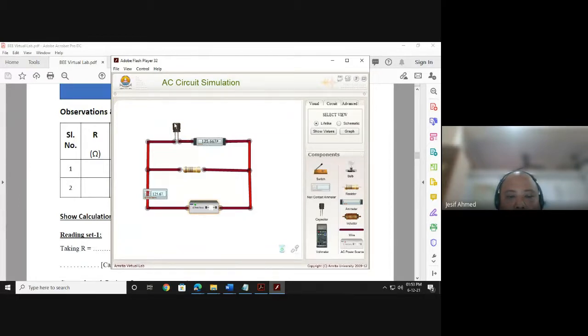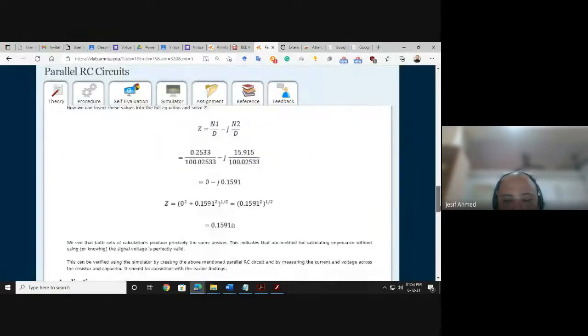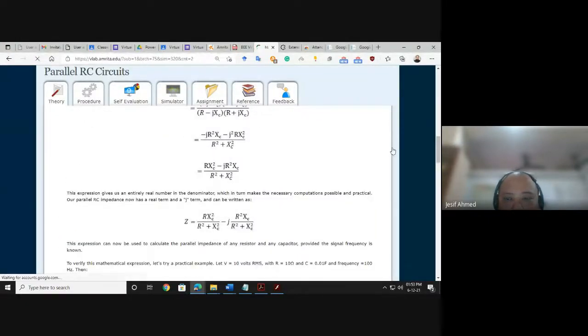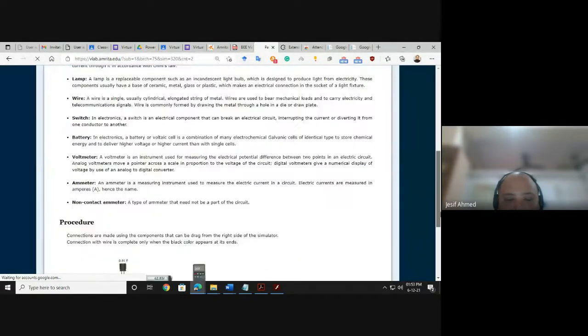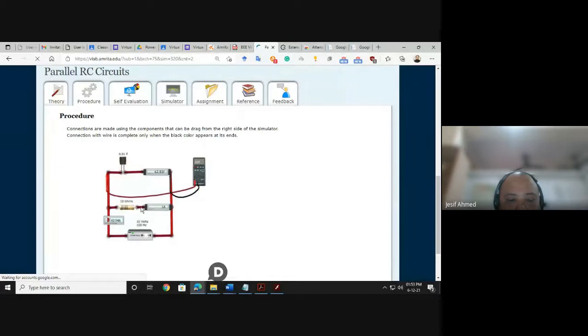So this is current through the capacitor IC. Oh, I need one ammeter also here to measure the current. Sorry. Let me switch it off first. Just like your physical hardware, you cannot disconnect a component when the circuit is live, right? So you have to first switch it off. Now I need an ammeter here. See, one ammeter is here in series with the resistance, so that this ammeter will measure the current through the resistor.